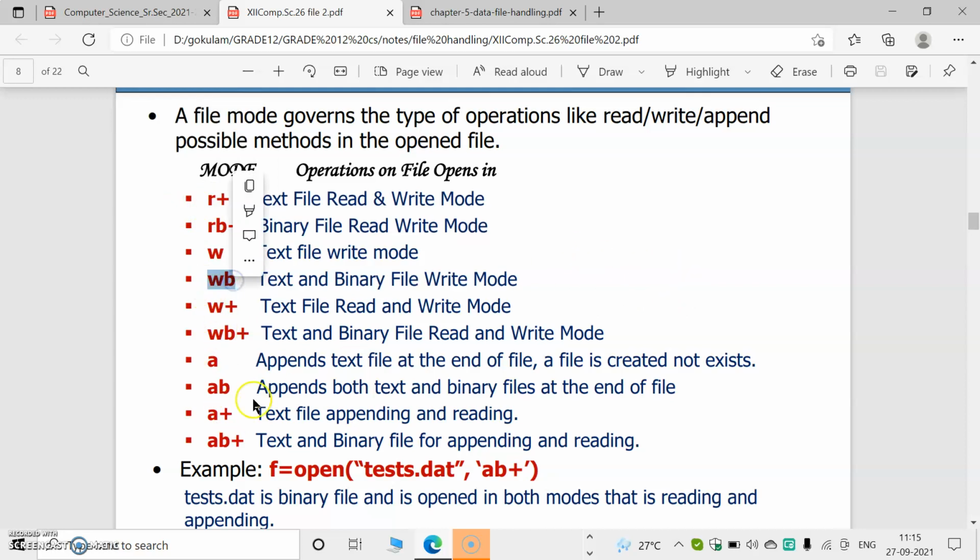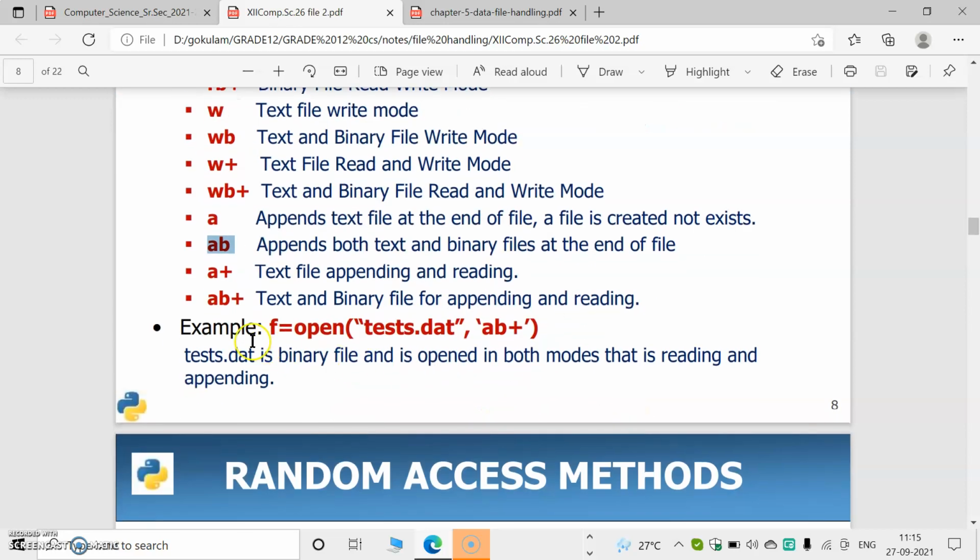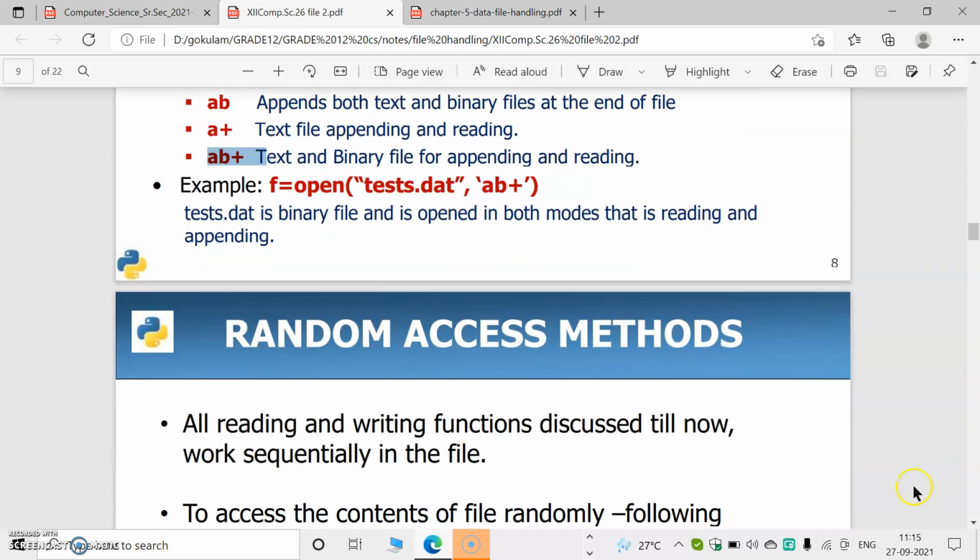WB is binary file write. WB+ is binary file read and write mode. AB means appends to binary files at the end of the file. AB+ means binary file for appending and reading. So we are using B to represent a binary file.